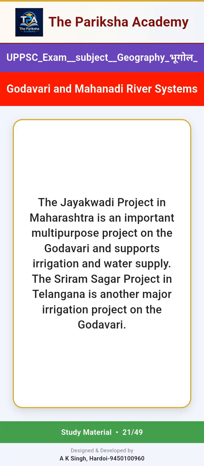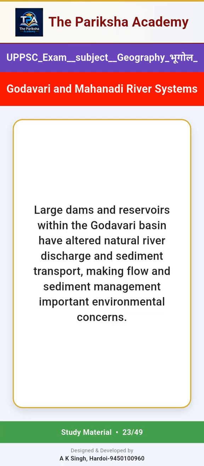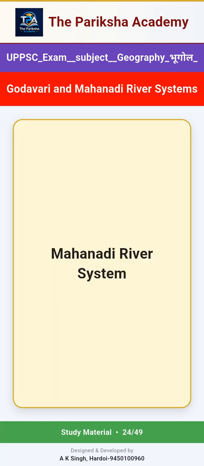The Jayakwadi project in Maharashtra is an important multi-purpose project on the Godavari and supports irrigation and water supply. The Sriram Sagar project in Telangana is another major irrigation project on the Godavari. The Polavaram project in Andhra Pradesh is a major multi-purpose project associated with irrigation, water transfer and hydroelectric power generation. Large dams and reservoirs within the Godavari basin have altered natural river discharge and sediment transport, making flow and sediment management important environmental concerns.